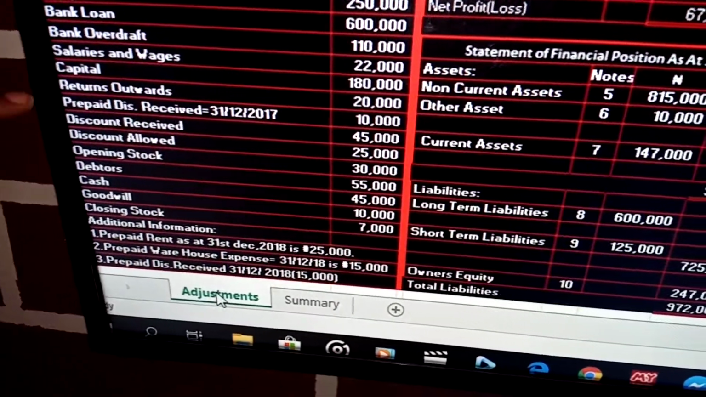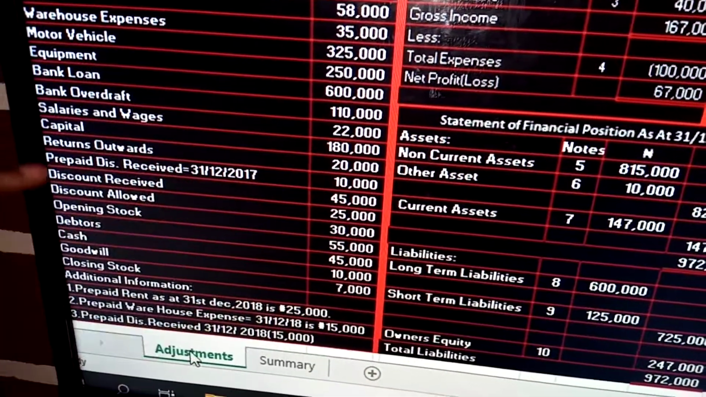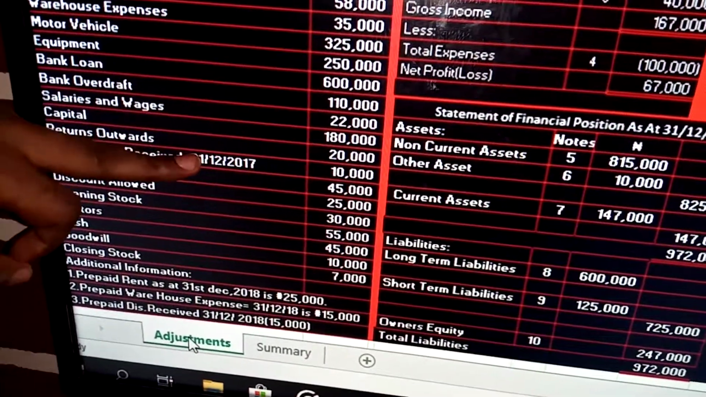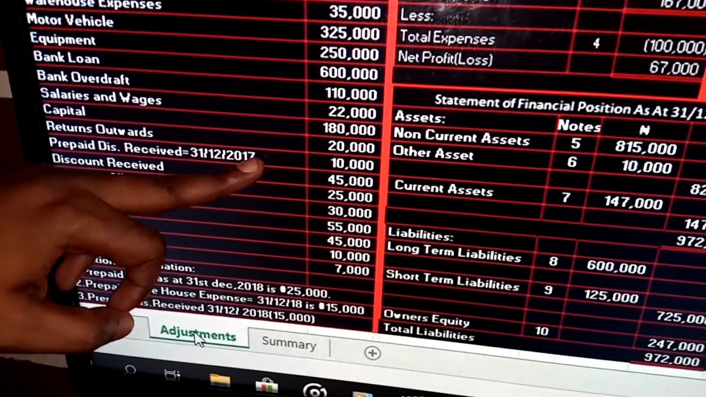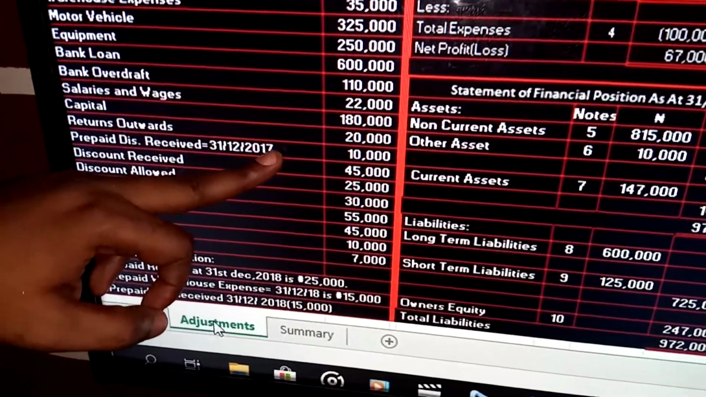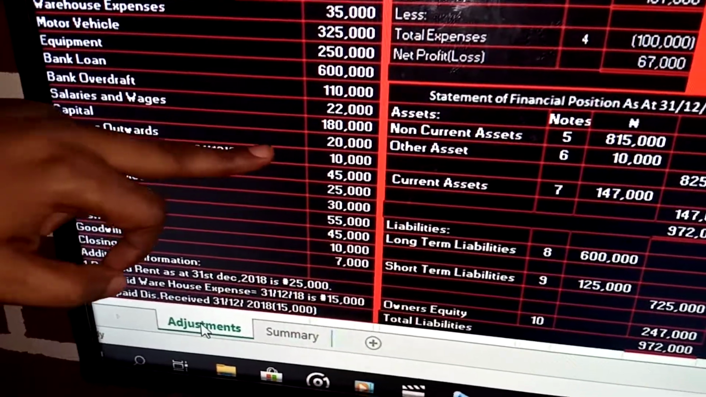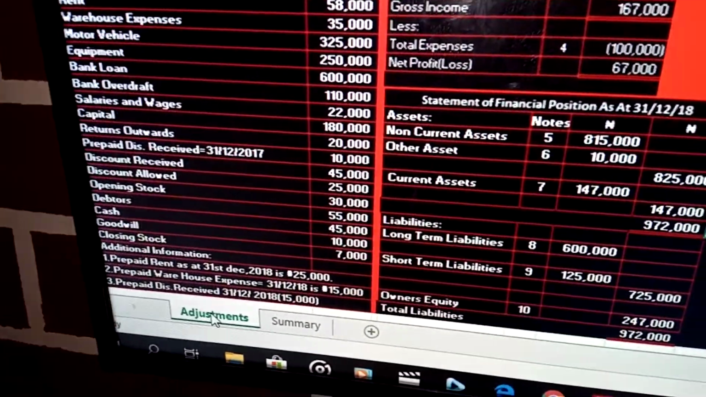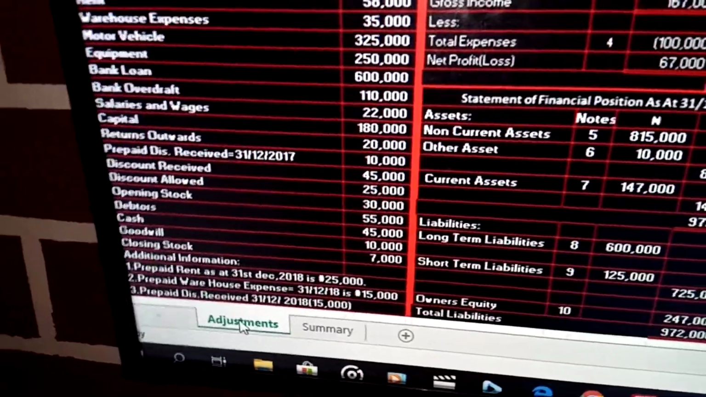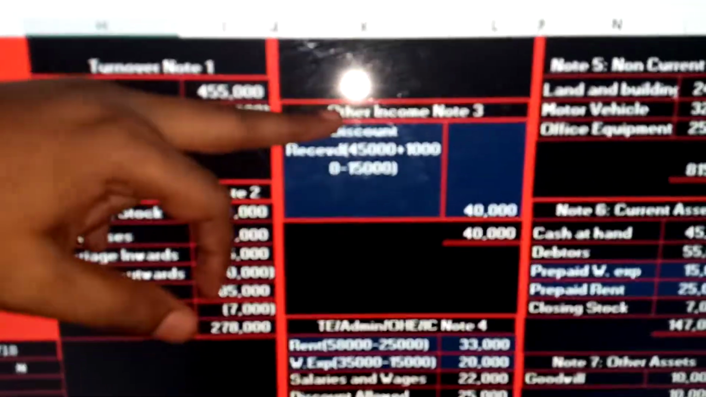Okay, and if you come to the question, we have discount received to be what? 45,000. Then we have another one, prepaid discount received 31st December 2017. Remember, the end of a particular year is the beginning of the following year. So the end of 2017 is the beginning of 2018. So prepaid discount received for 2017 is prepaid at the beginning of 2018. And I told you, prepayment at the beginning, you add. At the end, you deduct.